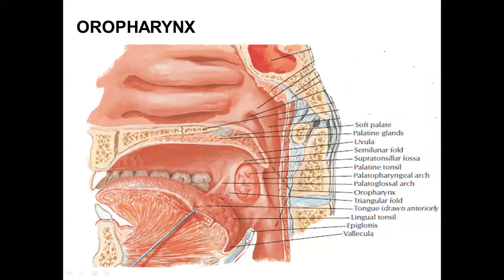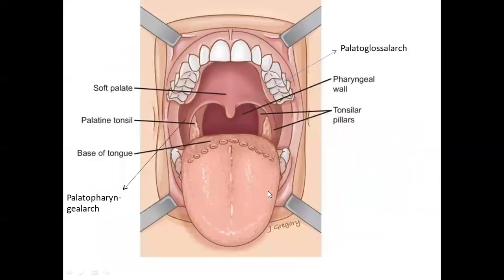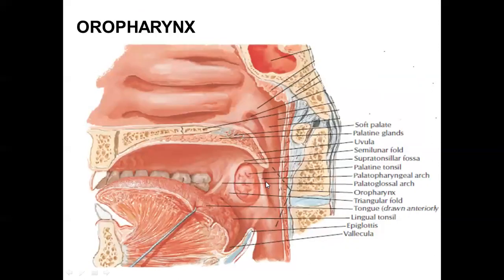The floor here is formed by the posterior 1/3 of the tongue, and it is bounded by the interval between the tongue and the epiglottis, right? The anterior wall here is incomplete, formed by the pharyngeal part of the tongue and the oropharyngeal isthmus. यहाँ पे अभी हम स्ट्रक्चर देखेंगे जो हम लोग oropharyngeal isthmus कहते हैं वो. ठीक?